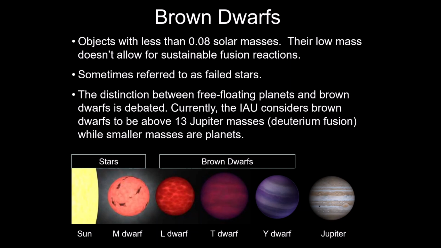Obviously, planets would be orbiting stars, right? But say we take Jupiter and we toss it out of the solar system, would we still call that a planet?